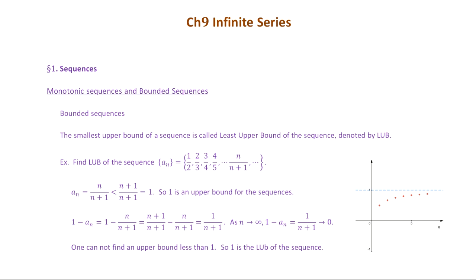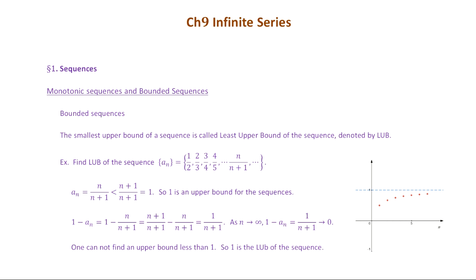You can always find an upper bound of a sequence if the sequence is bounded above, and you can find the smallest upper bound. That's the least upper bound, denoted by LUB. Okay, let's look at one example and see what is meant by this least upper bound.